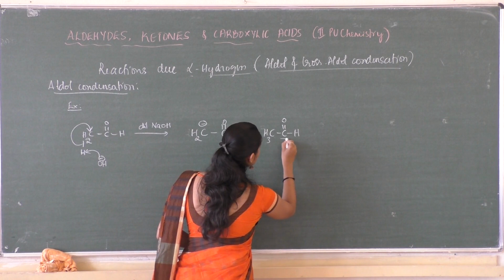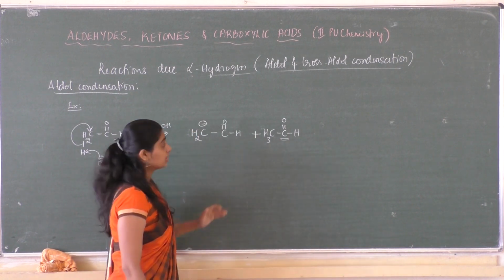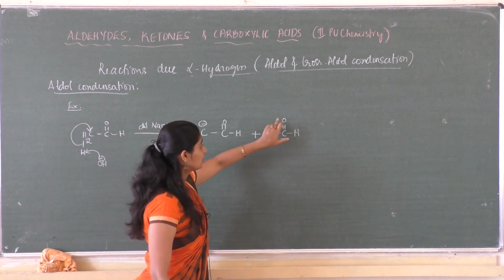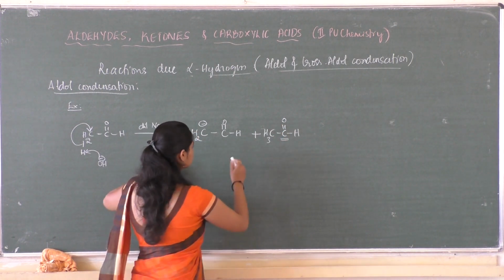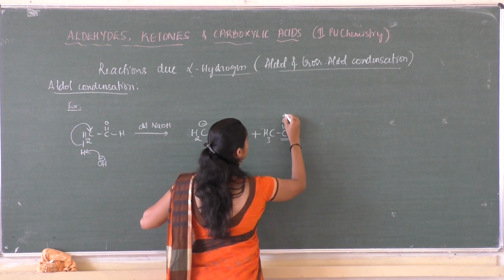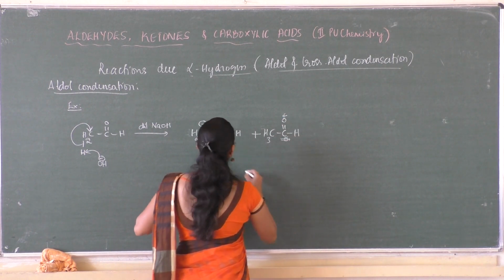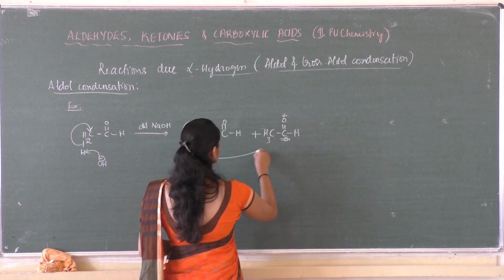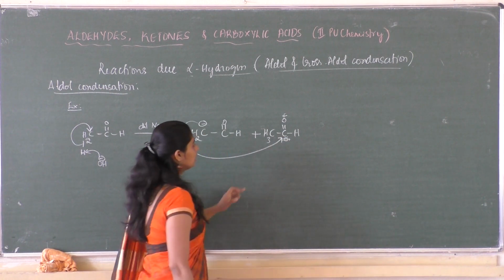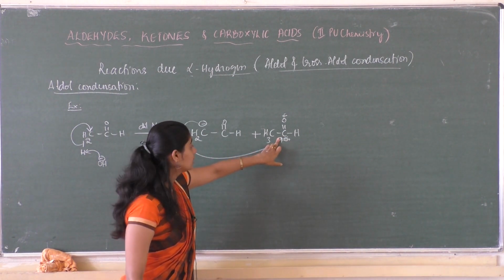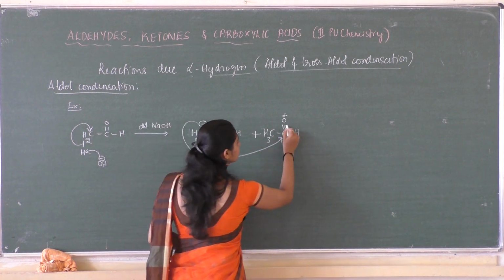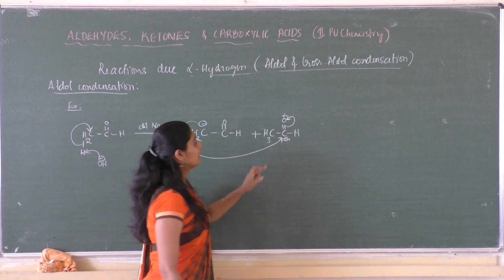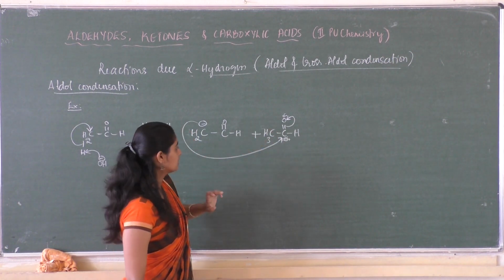Already you know that this carbon is electron deficient in nature due to the attachment of oxygen to it. So this becomes delta minus and this is delta plus. So this carbon with a negative charge will attack the carbonyl carbon, wherein the pi electrons get shifted onto the oxygen atom.